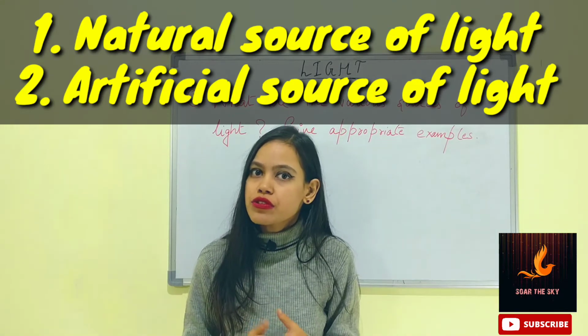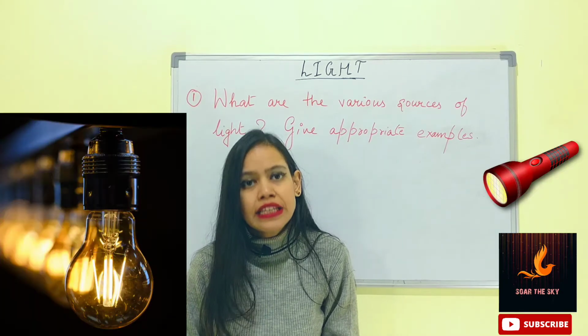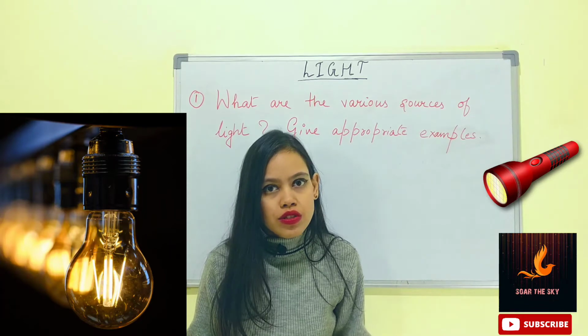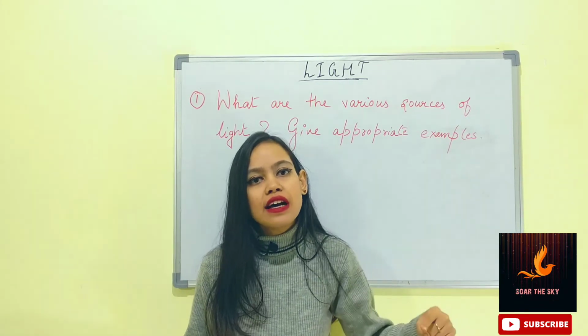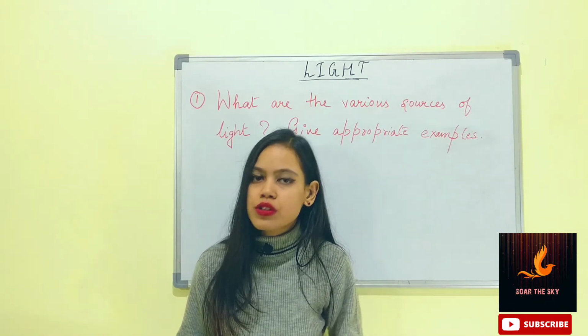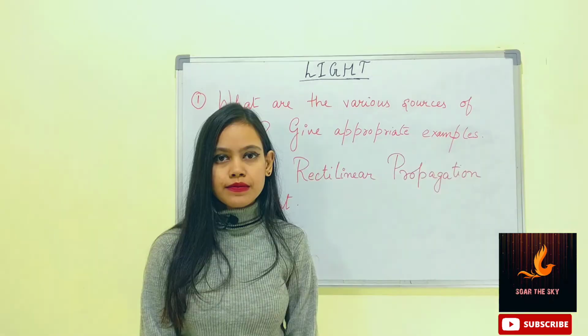What are the artificial sources? They are the man-made sources of light. So the answer would be: there are two sources of light. Number one, natural source, for example the sun and the other stars. Number two, artificial source, the man-made electric lights.